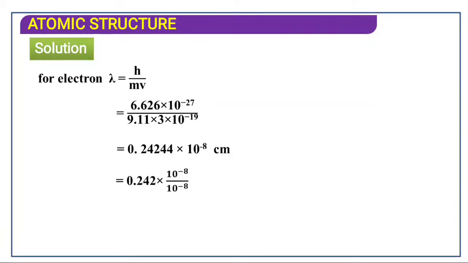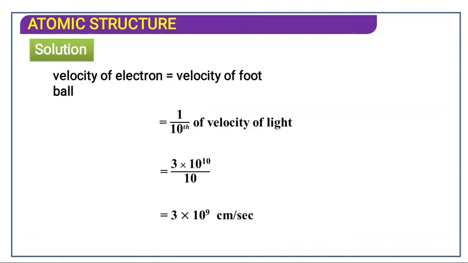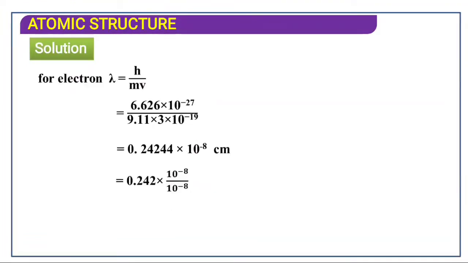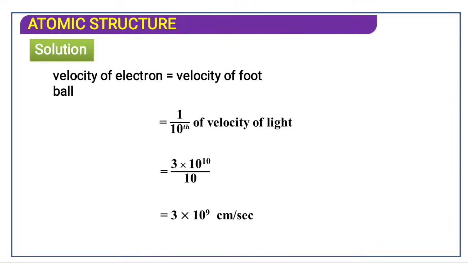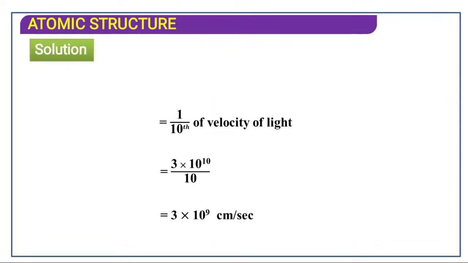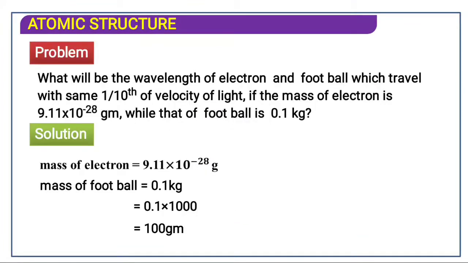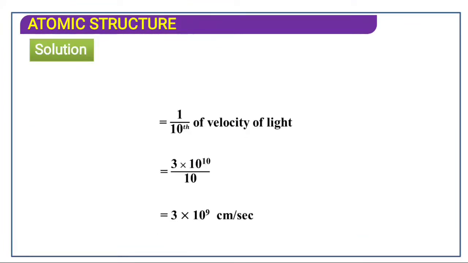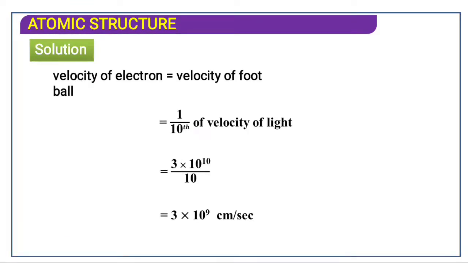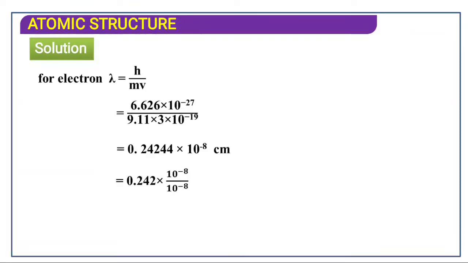Now the mass of electron is 9.11 into 10 power minus 28, and we have the velocity. We have substituted the velocity, and it is calculated. The wavelength was found to be 0.242.